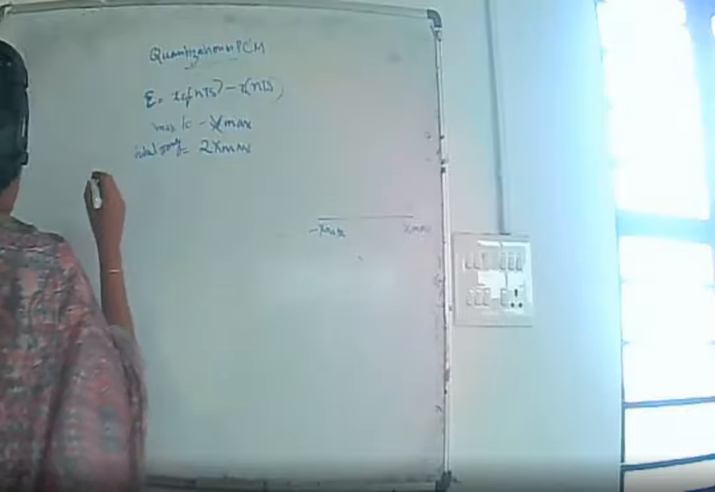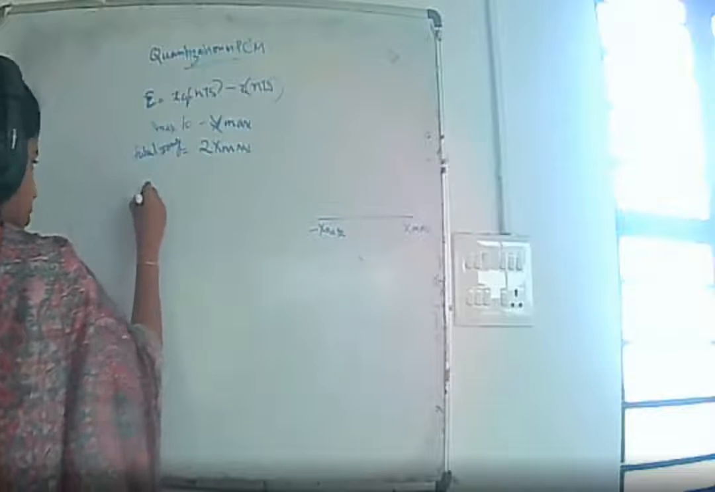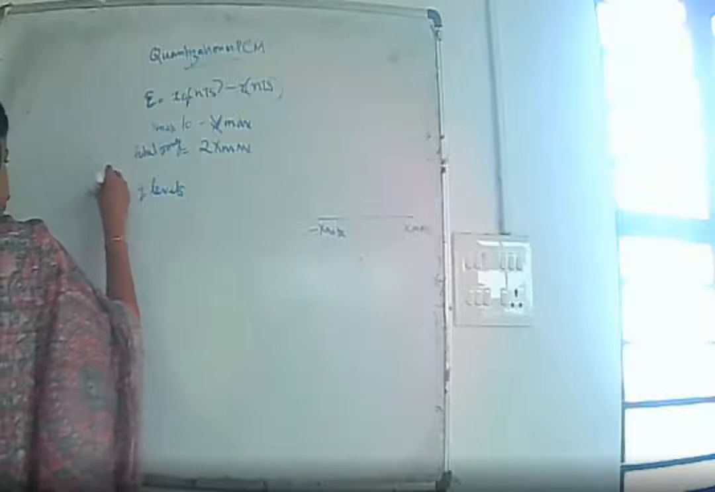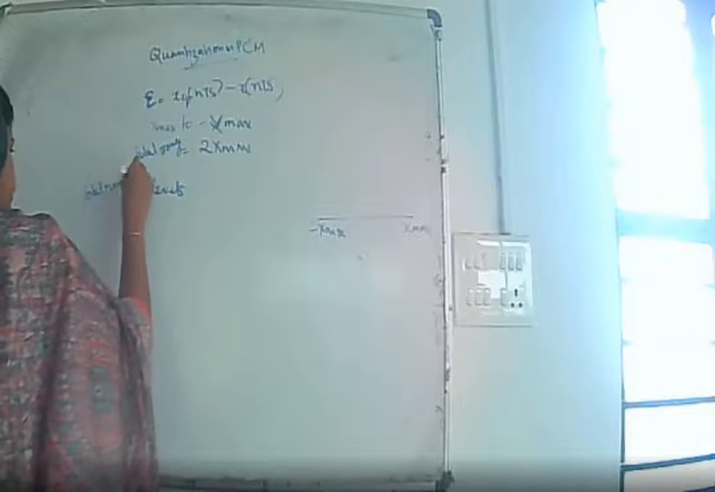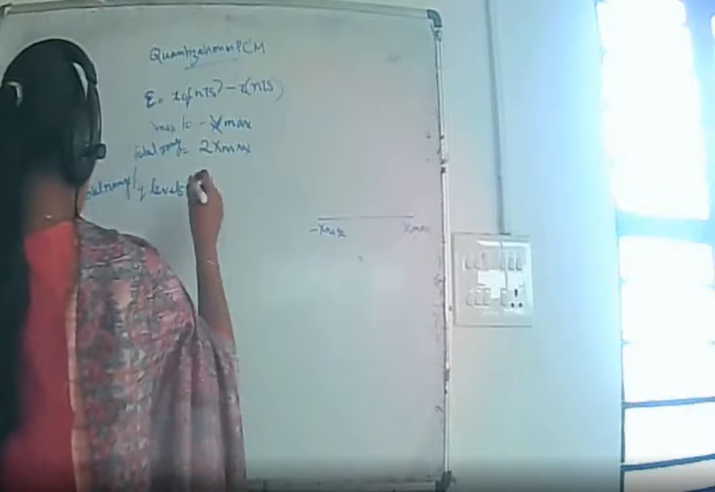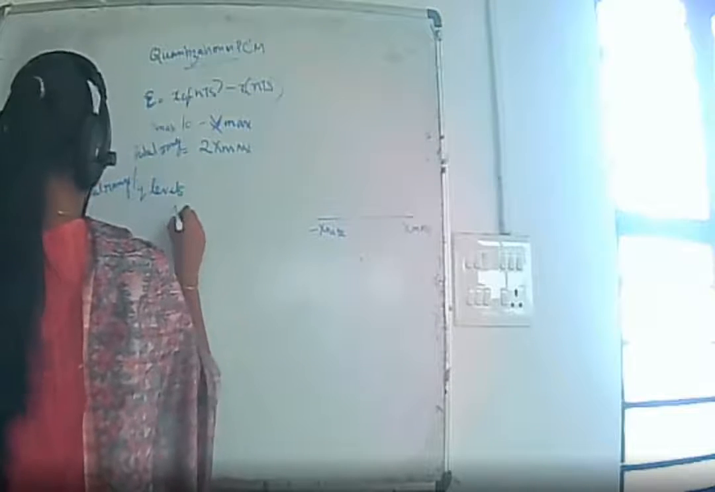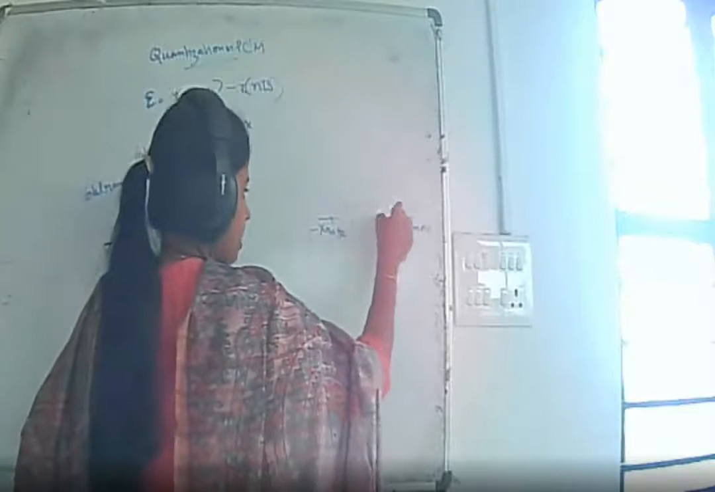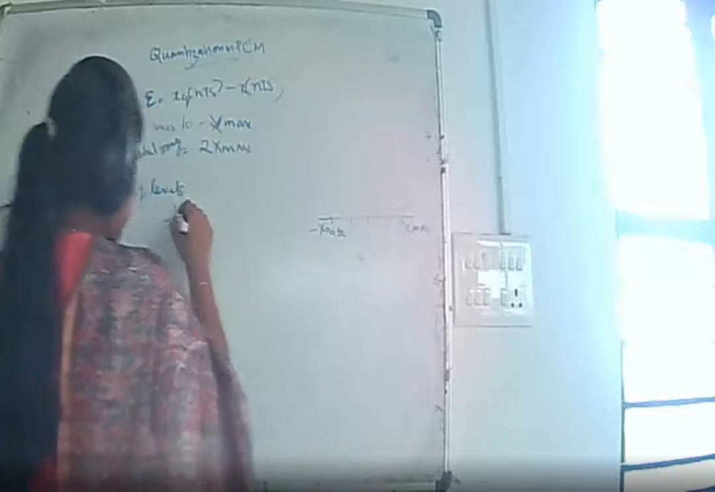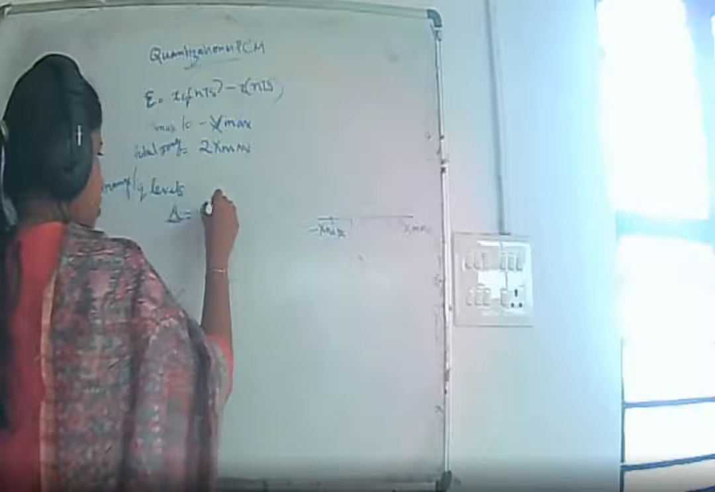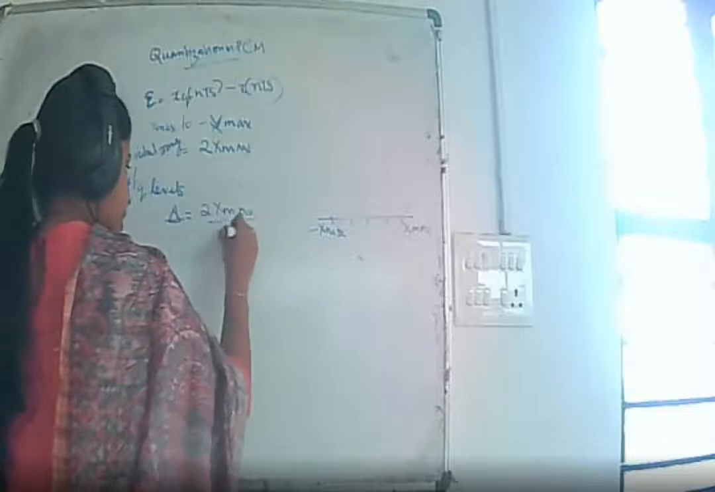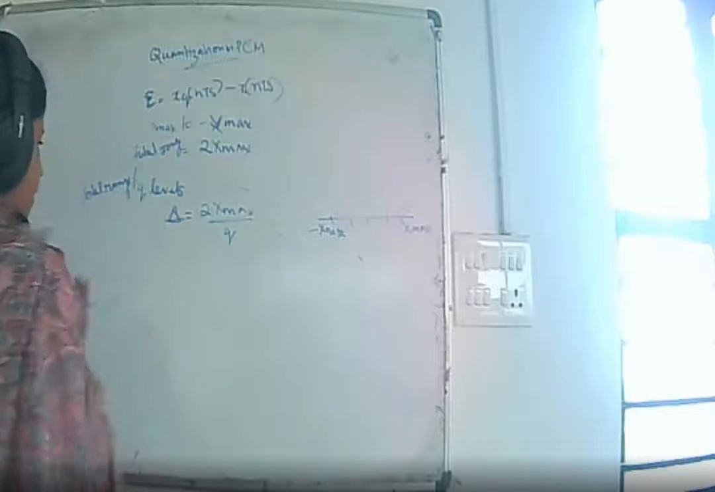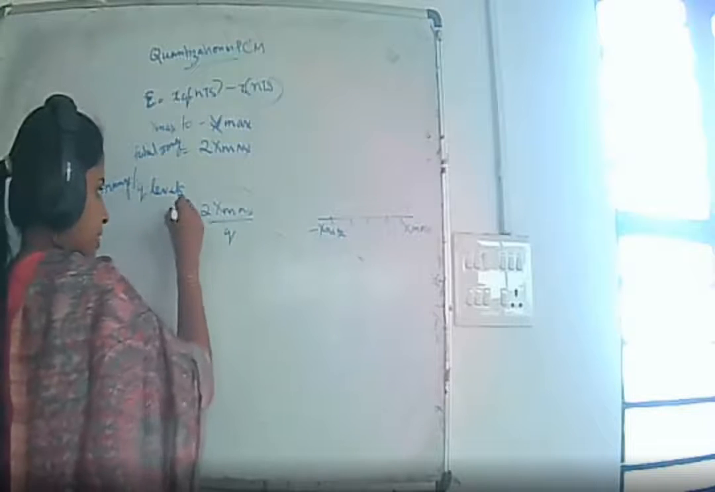So the total range is now divided into Q levels. The total range divided into Q levels gives our step size delta, which is nothing but 2x max divided by Q.